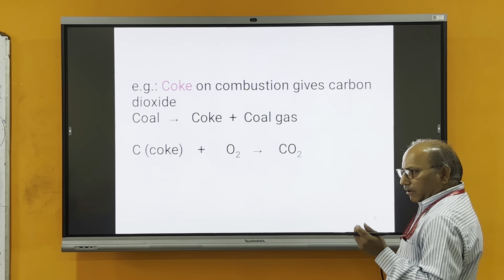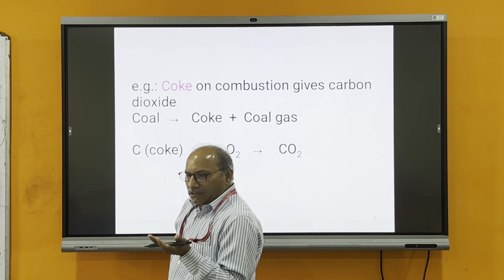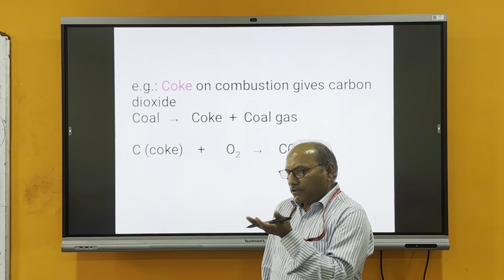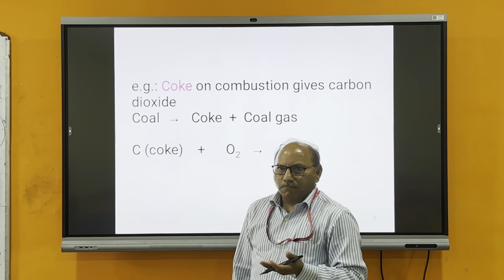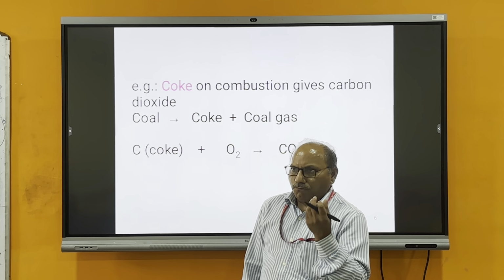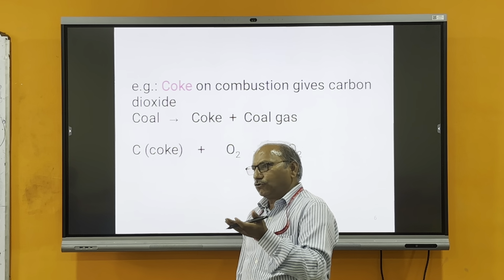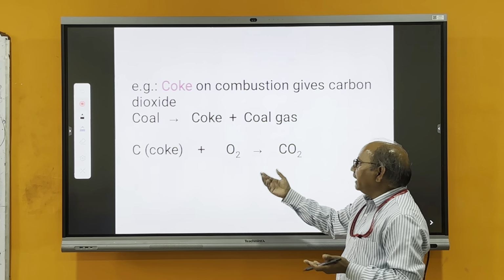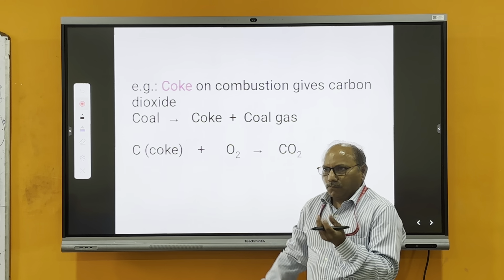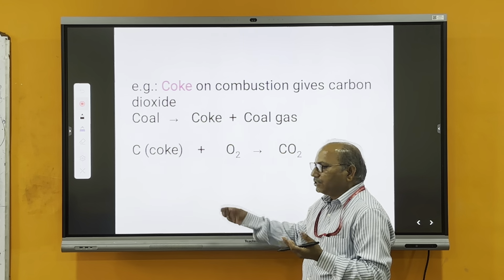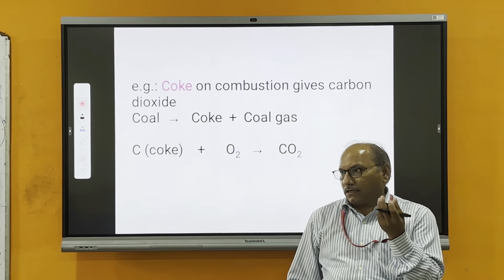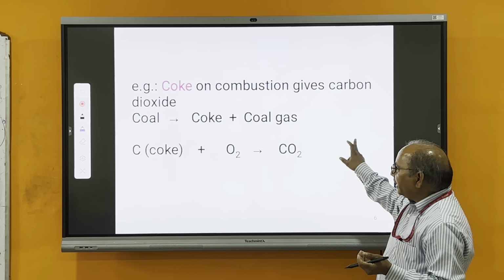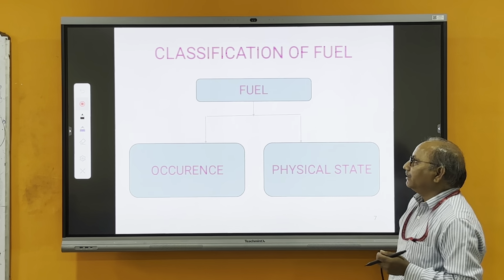In general, coal may be used for domestic purposes, but whenever we need to burn a solid fuel, it should be in the coke form. So coal is first converted to coke, and whenever coke is burned, it gives carbon dioxide. Coke has more carbon, and when it connects with oxygen, it converts to carbon dioxide and gives a sufficient amount of energy.